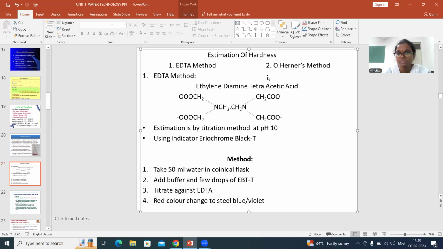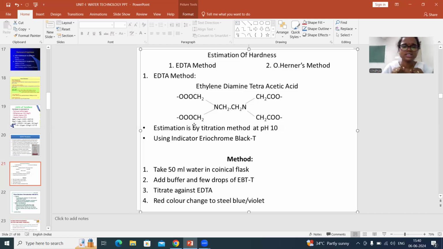So what are the metals with which it is forming a complex? It is calcium and magnesium ions. As we all know, they are alkaline earth metals. With those metals, this EDTA will form a complex and the procedure will continue. That is the main principle involved here. Two nitrogens will give you two lone pairs and four oxygens from the acetate groups will give you four lone pairs. So totally 6 lone pairs can be donated by this EDTA. That is called a hexadentate ligand.